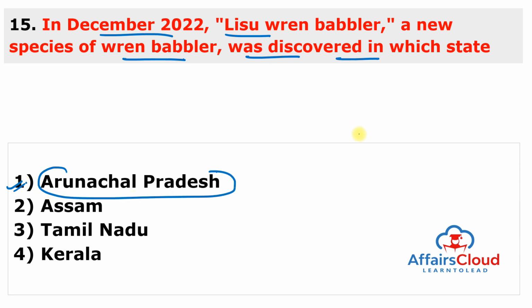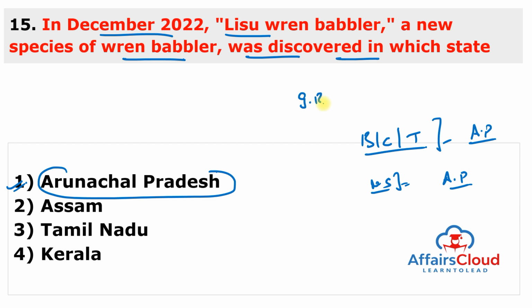So a team of bird watchers from Bengaluru, Chennai and Thiruvananthapuram and 2 guides from Arunachal Pradesh discovered a new species of wren babblers named Lisu wren babbler in 2022 in Arunachal Pradesh. And the new species is named after the Lisu community of Arunachal Pradesh. And the findings of the team were published by Indian Birds, a peer-reviewed journal of the South Asian organization.